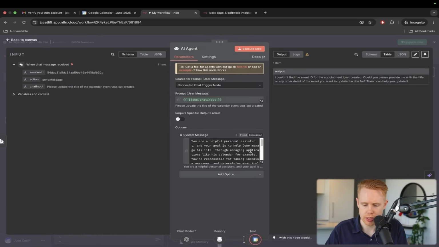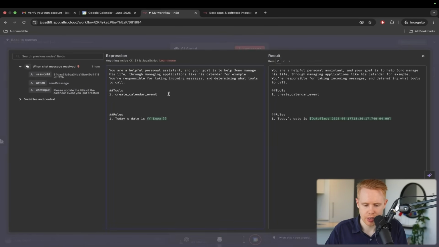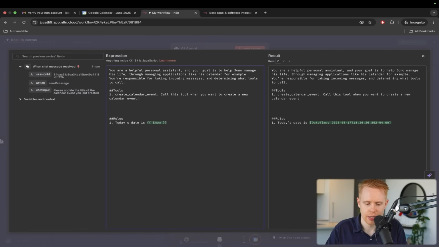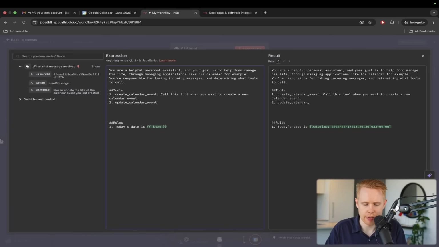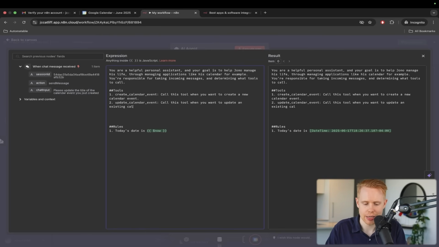So we'll go ahead and choose create calendar event. And I'm going to say, call this tool when you want to create a new calendar event. Number 2, update calendar event. Call this tool when you want to update an existing calendar event.